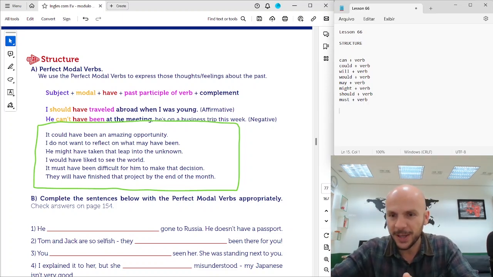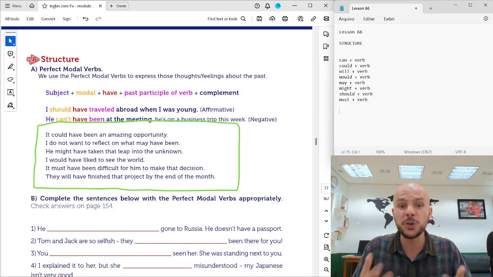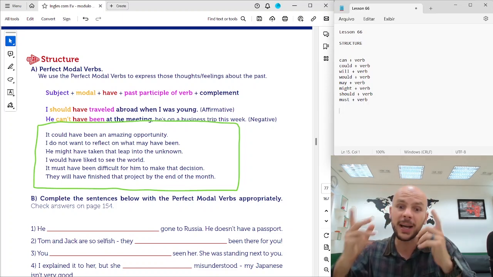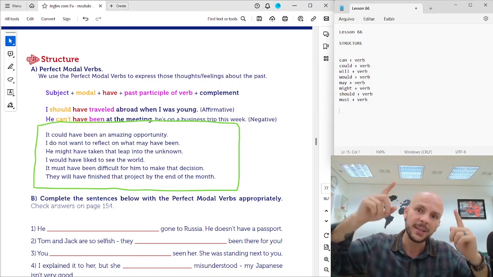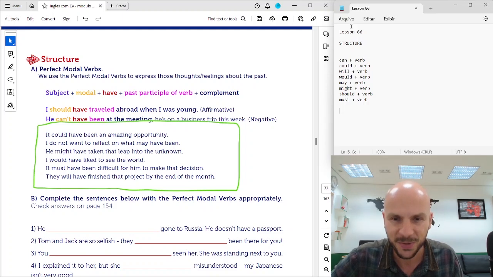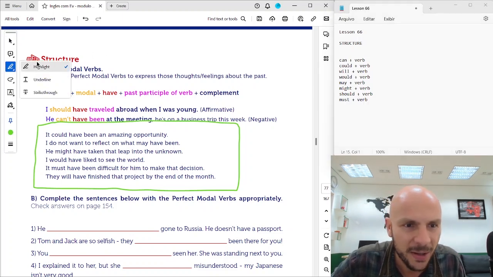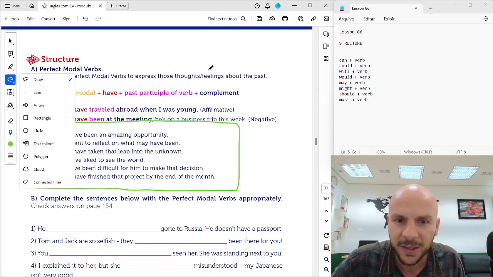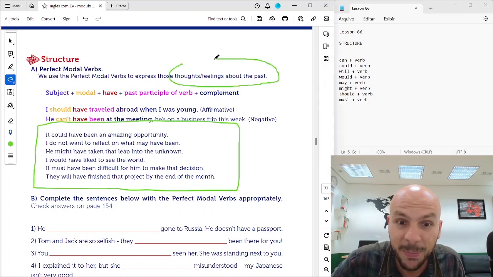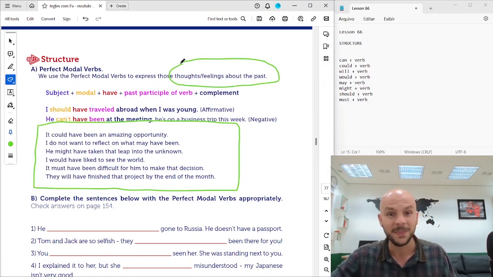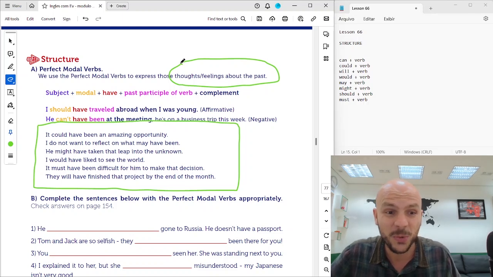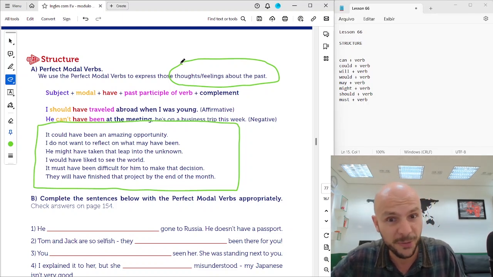We can also use the modal verbs to talk about analysis, thoughts, feelings about the past. And for these situations, we use the perfect modal verbs.